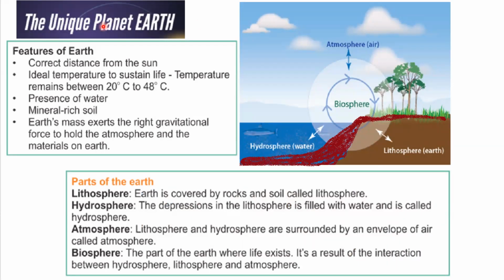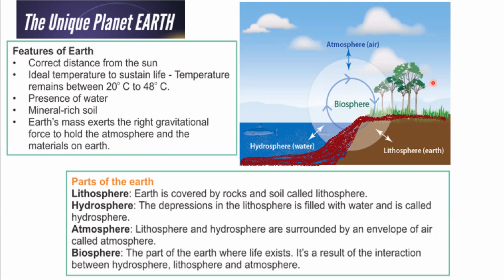We all know that out of the 8 planets, Earth is very special and it is unique. Why? Because Earth is the only planet that has life. How is Earth able to support life? Because it is located at the correct distance from the sun. It has ideal temperature to sustain life. That is, the average temperature remains between 20 degrees Celsius to 40 degrees Celsius. And water is present there, which is inevitable for life. And the mineral-rich soil supports plant and tree life. Earth's mass exerts the right gravitational force to hold the atmosphere and the materials on the earth.